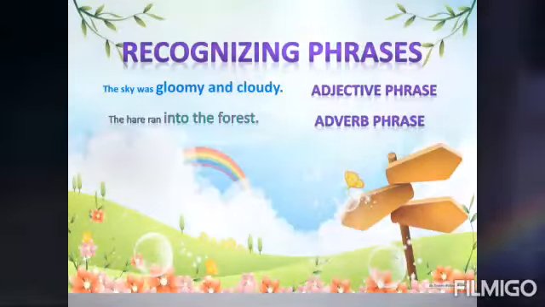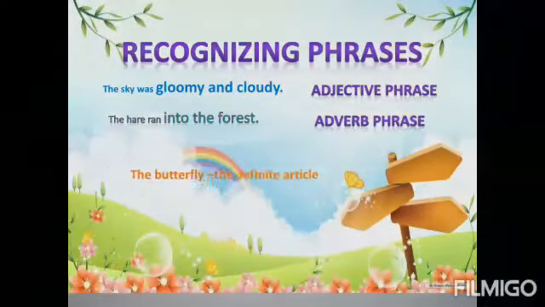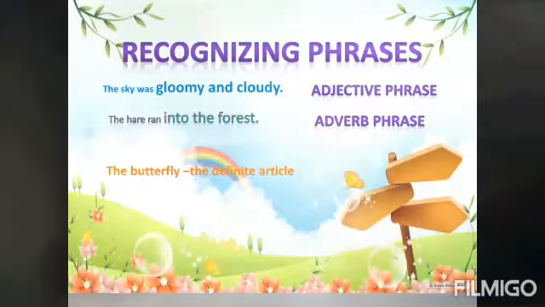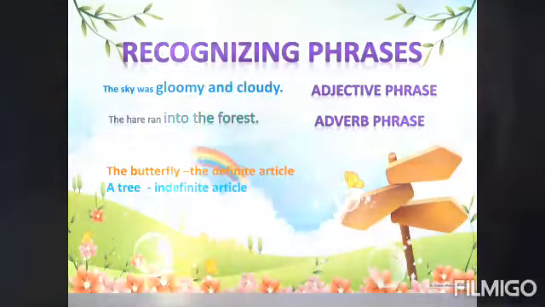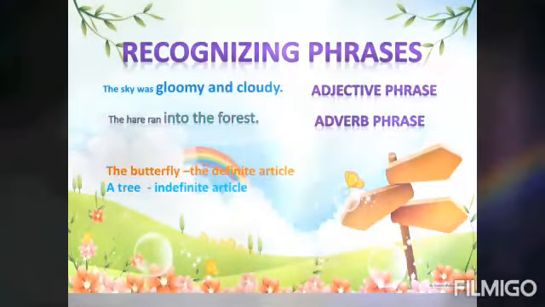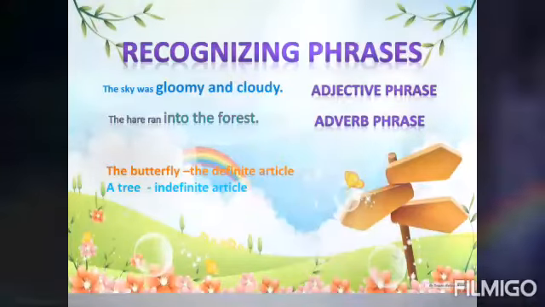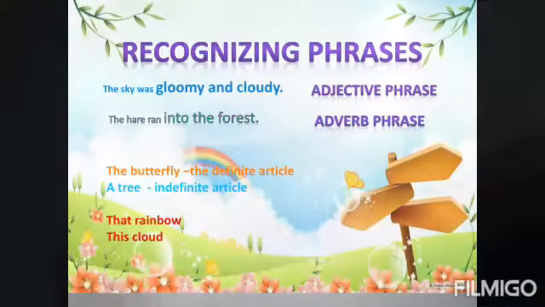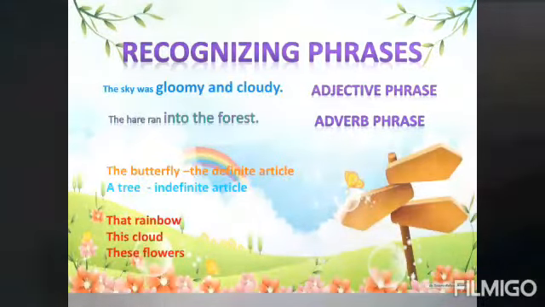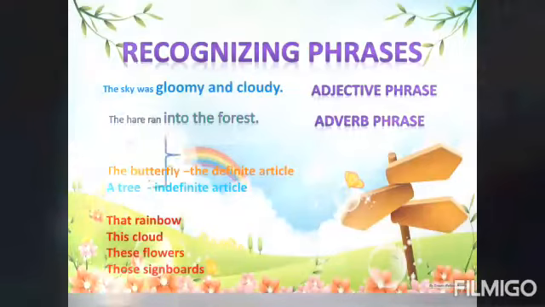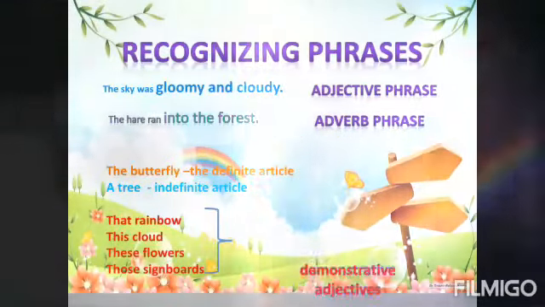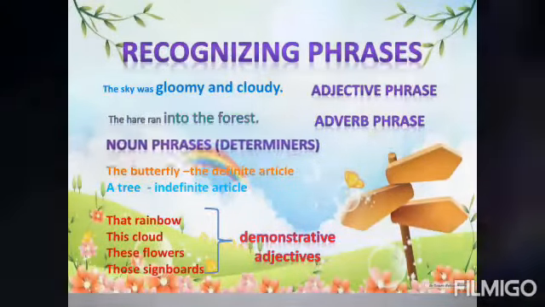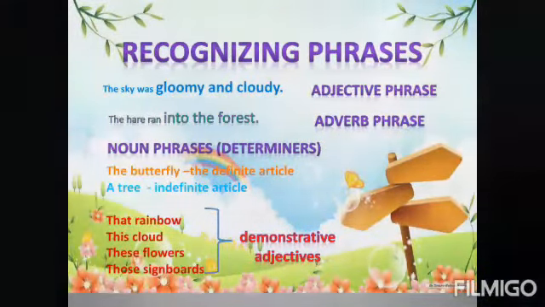And also, if a noun follows the definite article the, or an indefinite article a, or if the noun follows that, this, these, those, which are called demonstrative adjectives, they are called noun phrases or determiners.